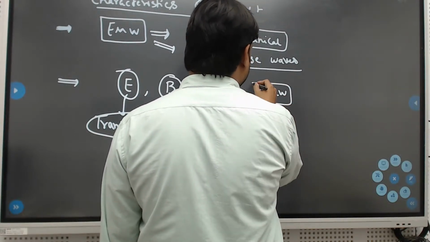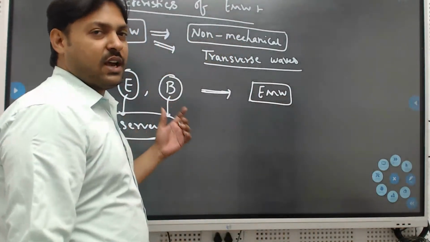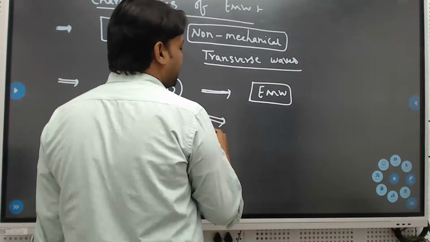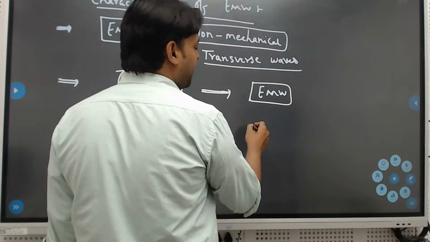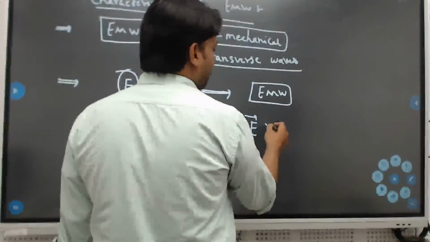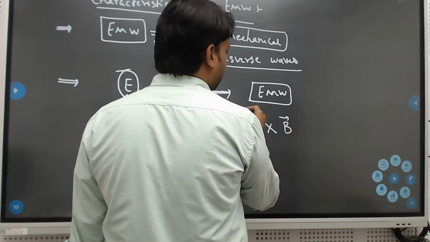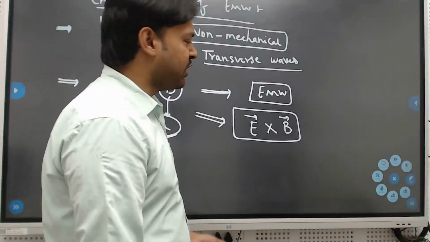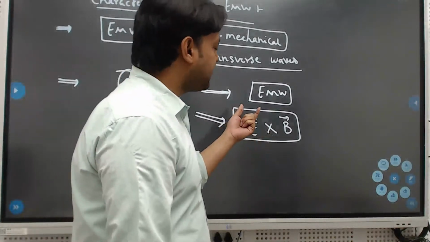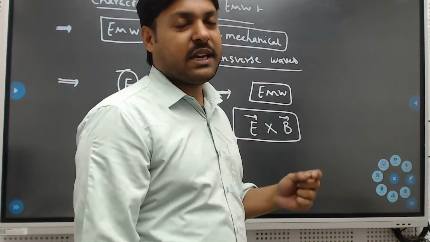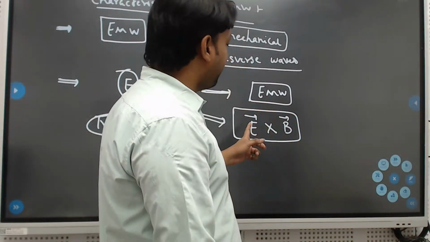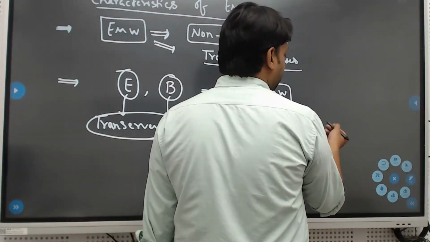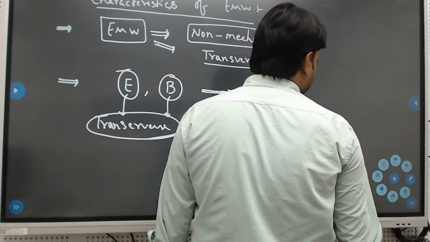So how do we combine these two waves? From the lower classes we studied a formula, which is the electric field vector cross the magnetic field vector, E cross B. Very important. The direction of propagation of the light is given by this equation. Some materials write it as the S vector, the pointing vector, though not exactly equal.